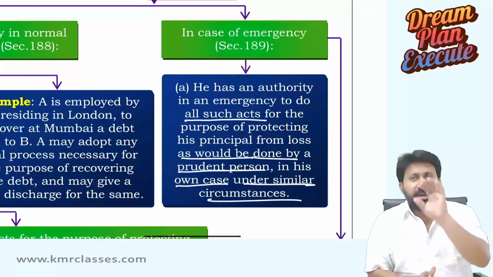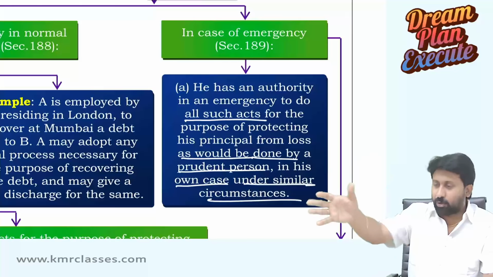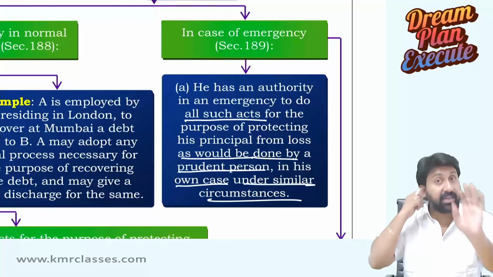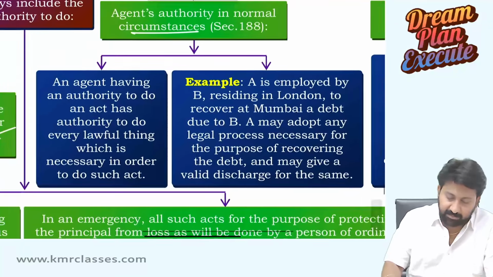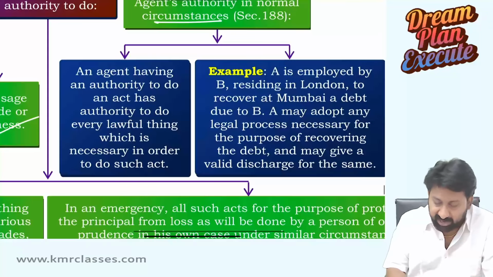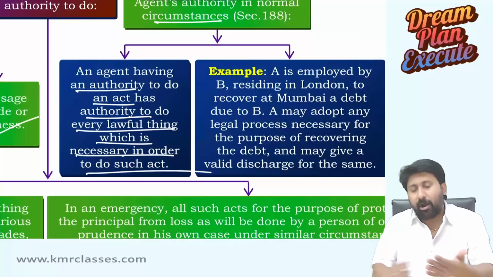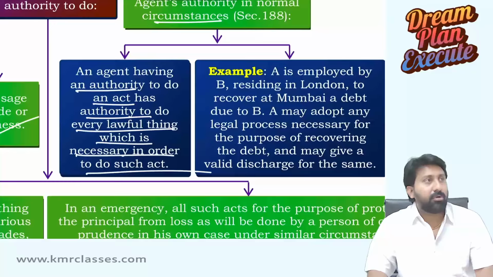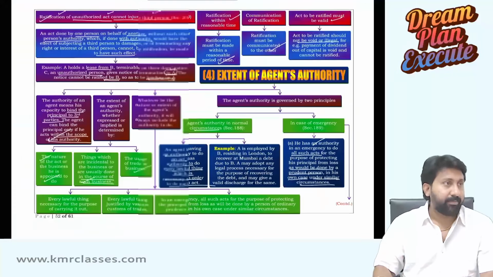Means what? For protecting the principal against loss, whatever a person of a normal mindset will do, all that you have done, you have a right to get all those things, and you can get back all reimbursements from your principal. Already we read that. Agent's authority in normal circumstances: an agent having an authority to do an act has authority to do every lawful thing which is necessary to do. Every point by point he need not tell. Lawfully, whatever I can do, all those things you can do. Sometimes even beyond your powers you can act, but there should be an emergency to do so.